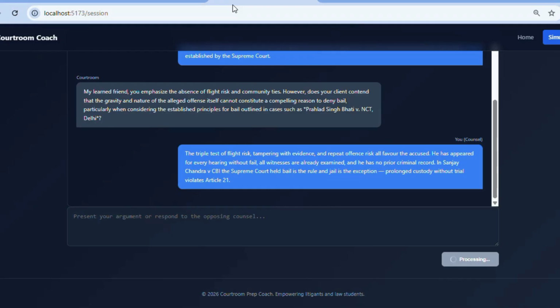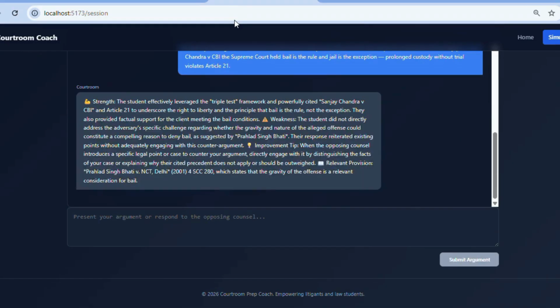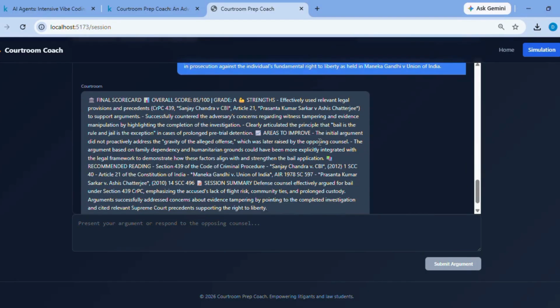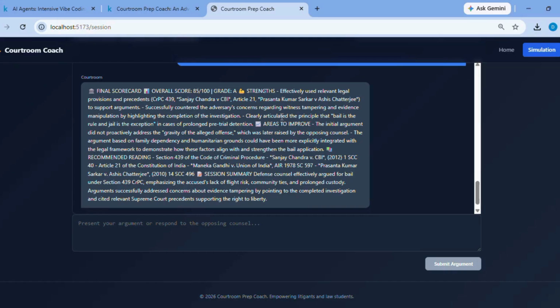The orchestrator immediately transfers to the judge agent. Then immediately the coach agent fires. Strength, weakness, improvement tip, relevant provision. All on separate lines, all actionable.